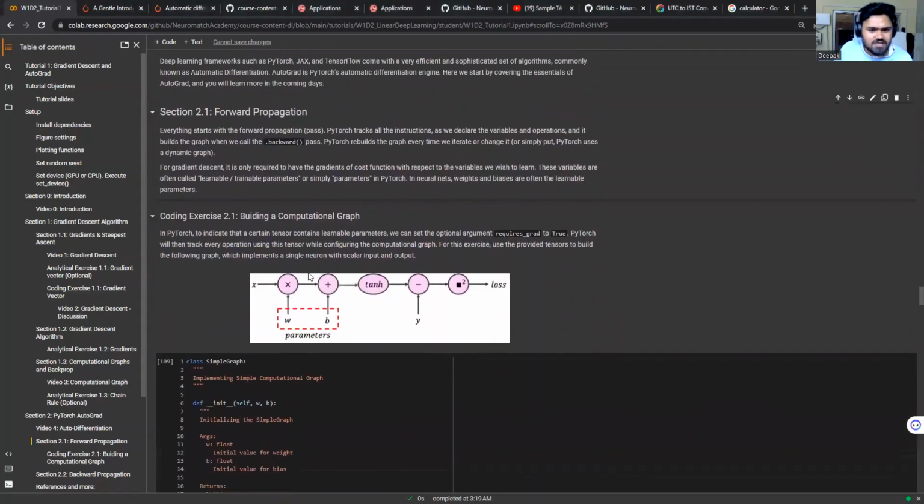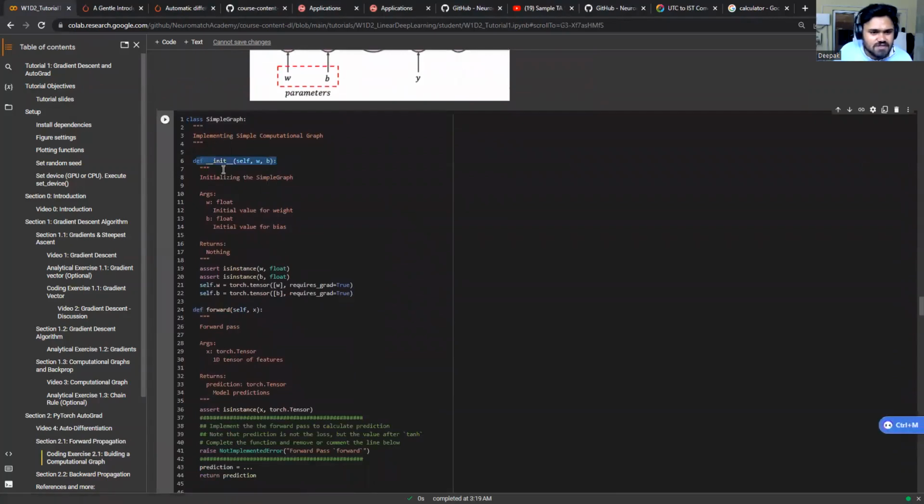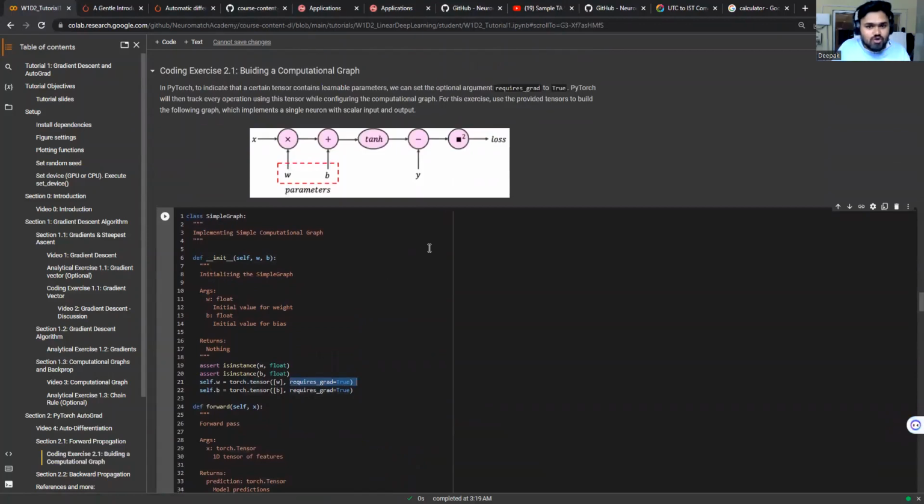So let's start with our exercise for today. In this exercise, we are provided with two tensors to build the following graph, which implements a single neuron with scalar input and output. First, we have the init parameters, which initializes W and B, and we are converting W and B to tensors with the help of torch.tensor. Notice that here we are using requires_grad equal to True. What does requires_grad do? In PyTorch, when we set requires_grad to True, it starts tracking every operation on this tensor while building the computational graph.